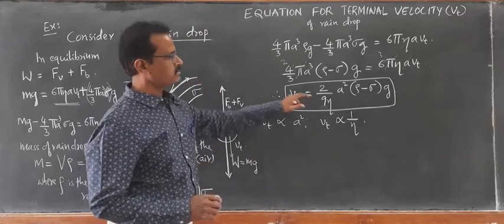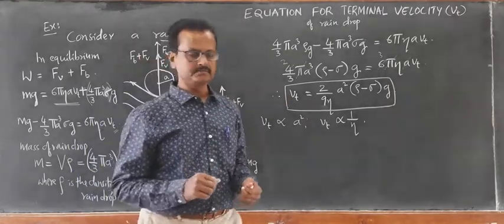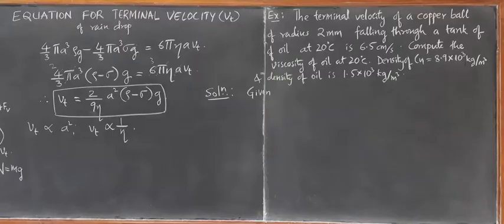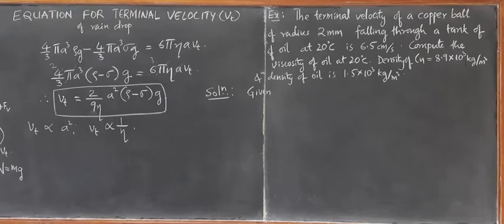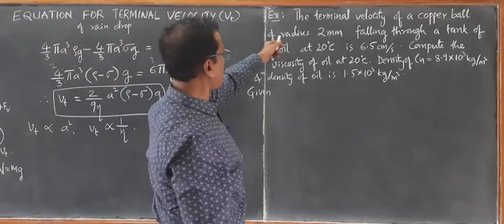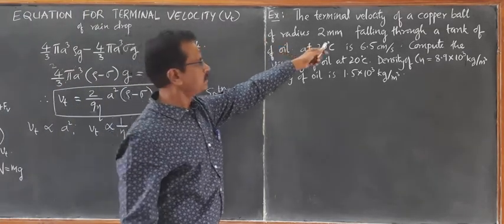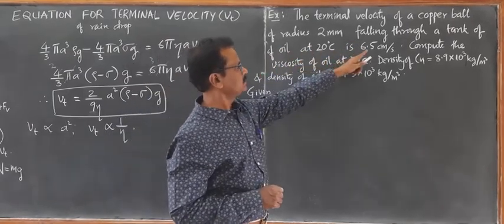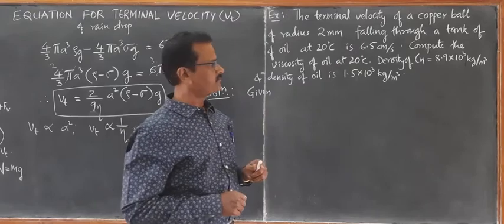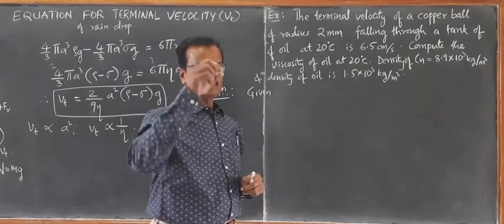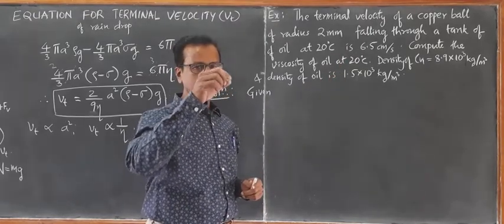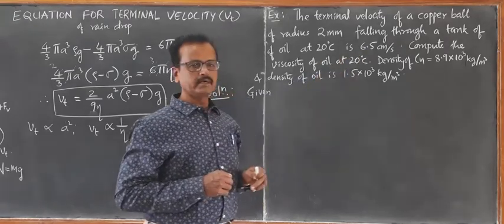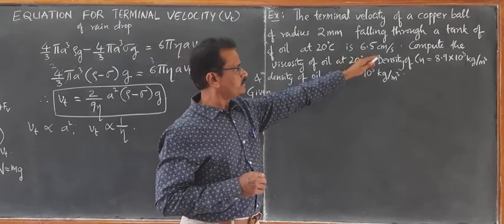Based on this, we will solve one numerical problem. Now look at this example. Terminal velocity of a copper ball of radius 2 mm falling through a tank of oil at 20 degrees Celsius is 6.5 cm per second.